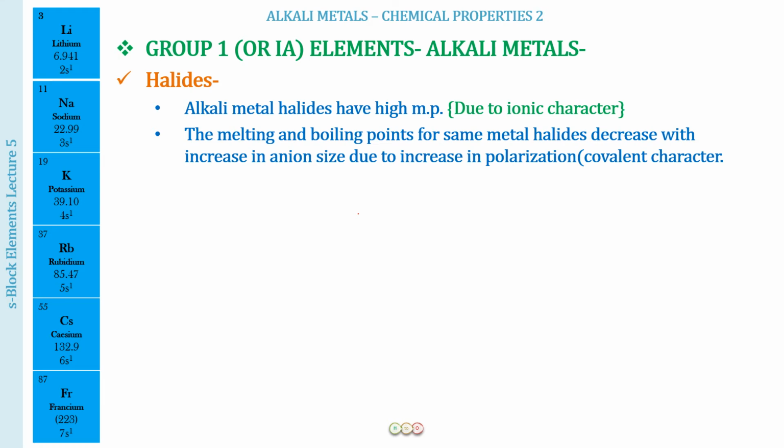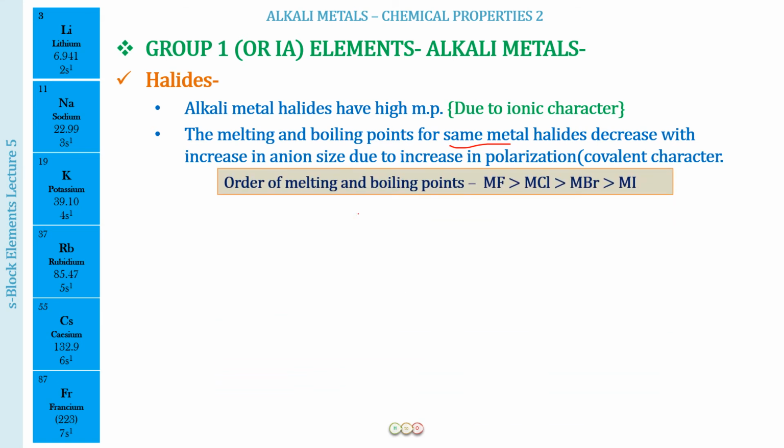If now the halogen is going to be different, the metal is going to be the same, then what is going to be the trend for the melting and the boiling points? Well, it is going to decrease down the group. The melting and boiling point of MF will be maximum, MI will be the least. Now, why is it so?